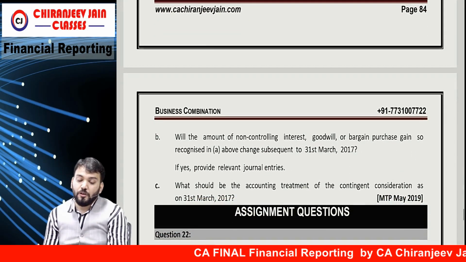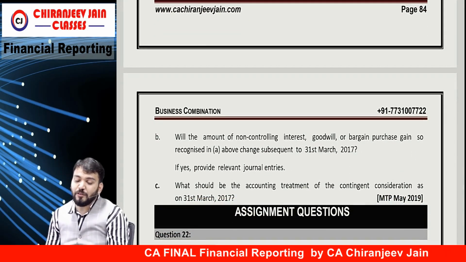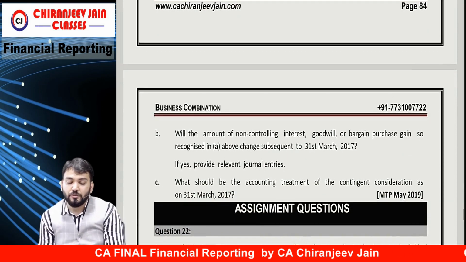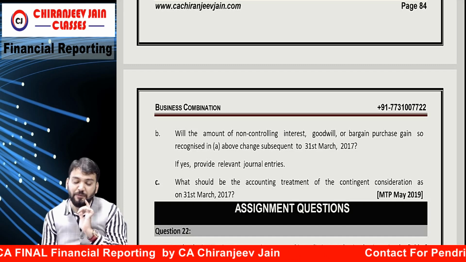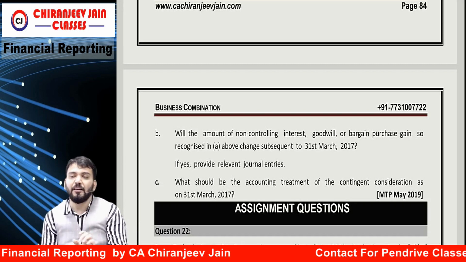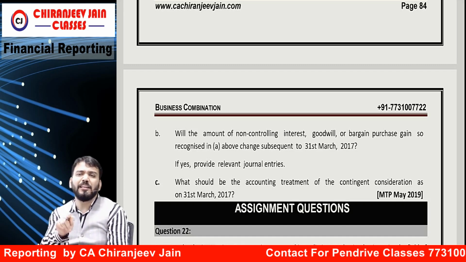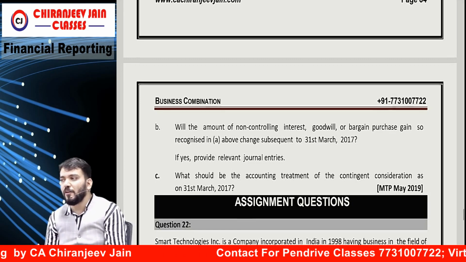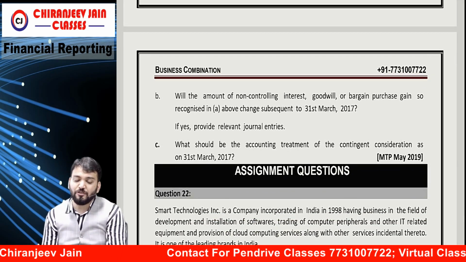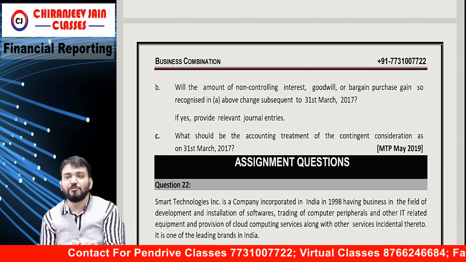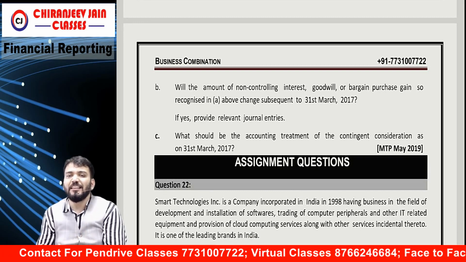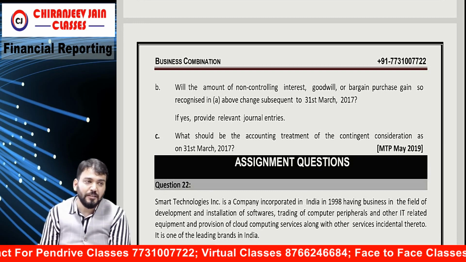Will the amount of NCI, goodwill or bargain purchase so recognized above change subsequent to 31st March 2017? If yes, provide the relevant journal entry. So this is the point related to the measurement period, which I have not done, so I will explain it to you. What should be the accounting treatment of contingent consideration as on 31st March 2017? That I have done. Any increase or decrease will be adjusted with P&L.